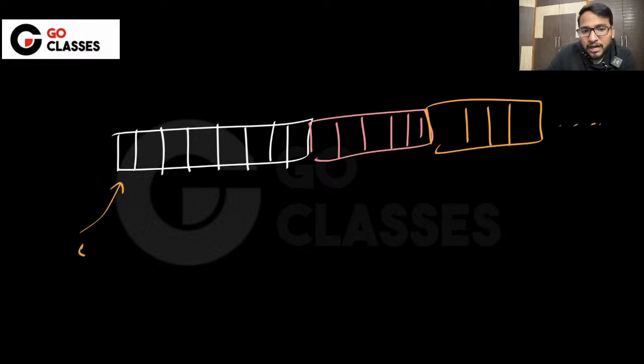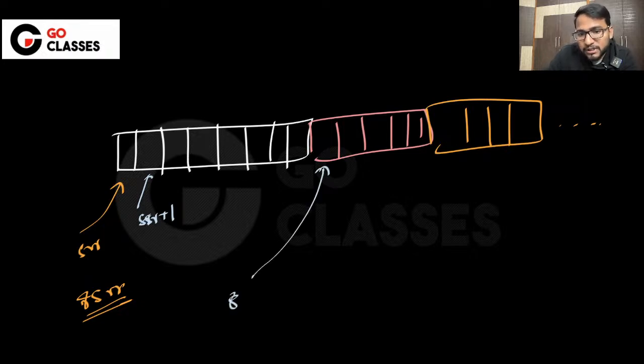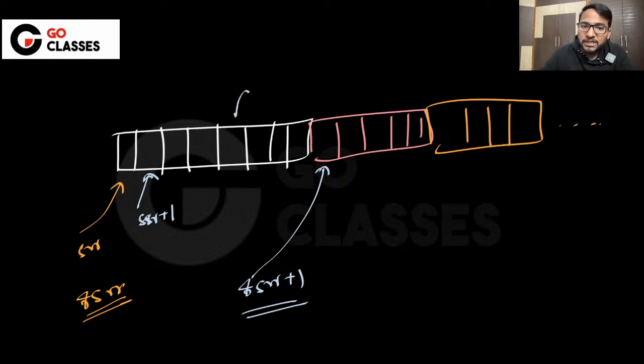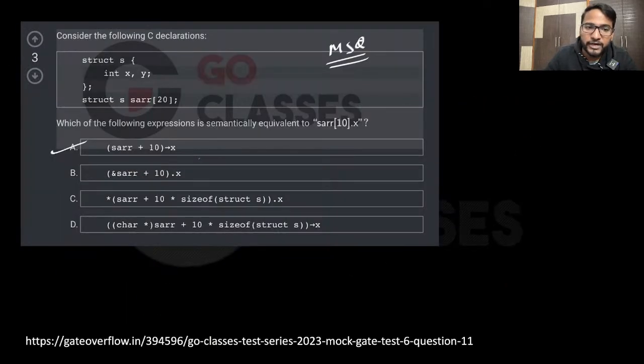Similarly, if this is SRR, then address of SRR is numerically the same value, but SRR plus 1 will just skip one element. This is SRR plus 1, and address of SRR plus 1 will skip one array itself. This is address of SRR plus 1. So if you do address of SRR plus 10, it will skip 10 arrays, which is obviously not desirable. You just want to be within this array. So that's why B is definitely not the correct answer.